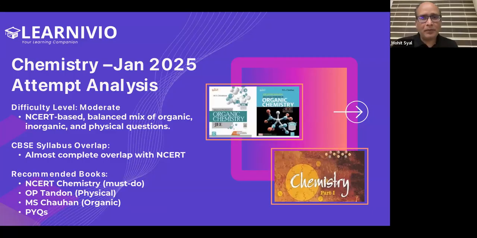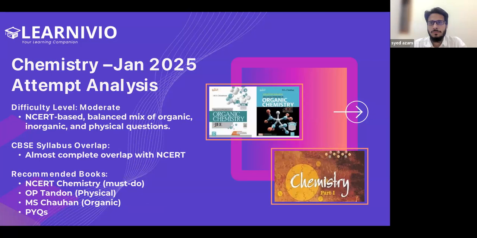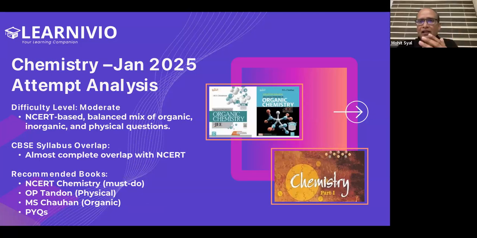As Adam sir said, the preparation starts from 9th and 10th. The syllabus of 9th and 10th acts like a precursor to JEE preparation. There are a lot of chapters in class 9, like atomic structure. That is there in class 11th also, but in class 9th it is just a basic part. In class 11th, it is in more detail.